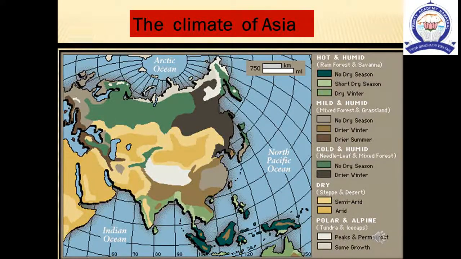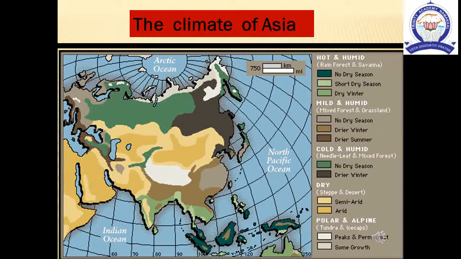Next, the climate of Asia. Asia exhibits a variety of climate. The northern part of Asia experiences severe long winter and cool summer. The south, southeast and eastern part of Asia are strongly influenced by monsoon winds. Summer is hot and humid while winter is cool and dry.